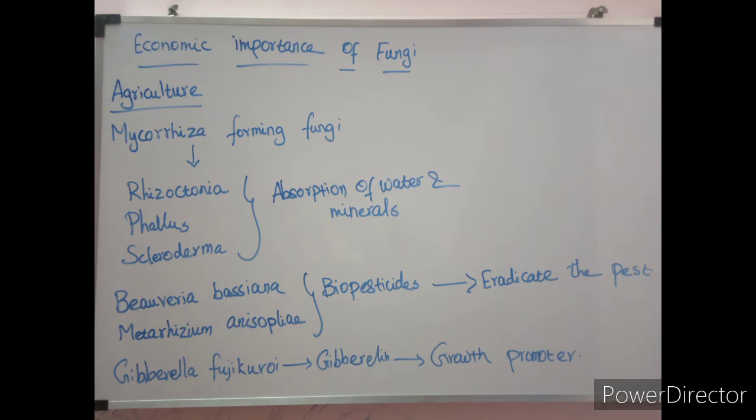Some of the fungi like Beauveria bassiana and Metarhizium anisopliae are used as biopesticides.